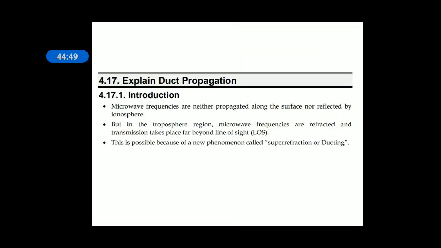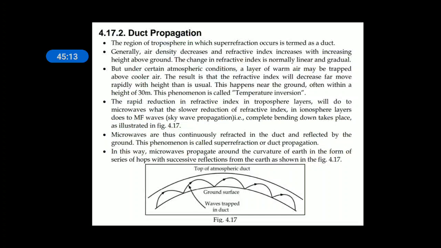A duct is formed because of temperature inversion. A warm layer is dropped on the cool layer, and this will form like a small ionosphere and will reflect the EM waves when they enter into the duct. And once again those waves are reflected by the earth, because earth is a reflector for EM waves, and so they form like a duct.